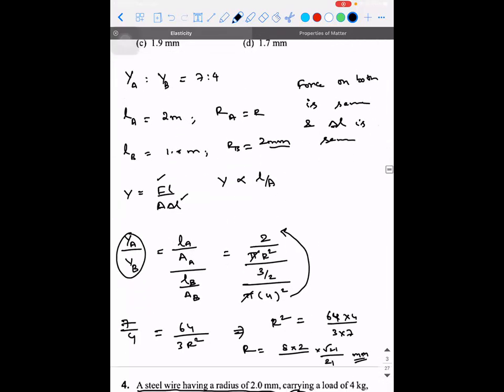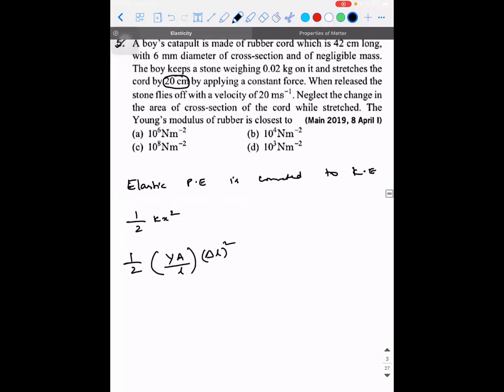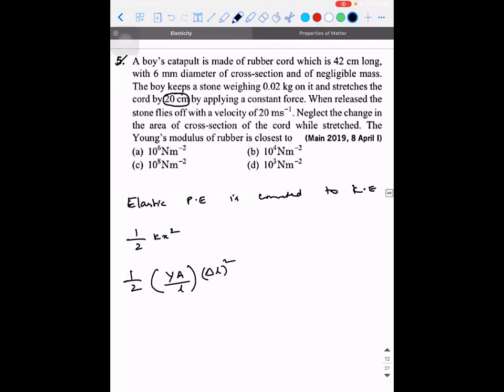Okay. Now let's apply. Is the Young's modulus given for this material? Oh, that's what we need to find. Into delta L square is equal to the change in the kinetic energy, which is half mv square. So Y is what we need to calculate. Y into, what is the area, guys? 6 mm diameter.